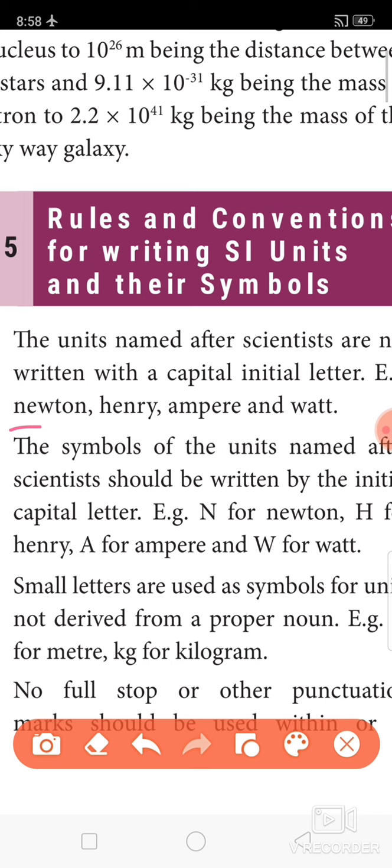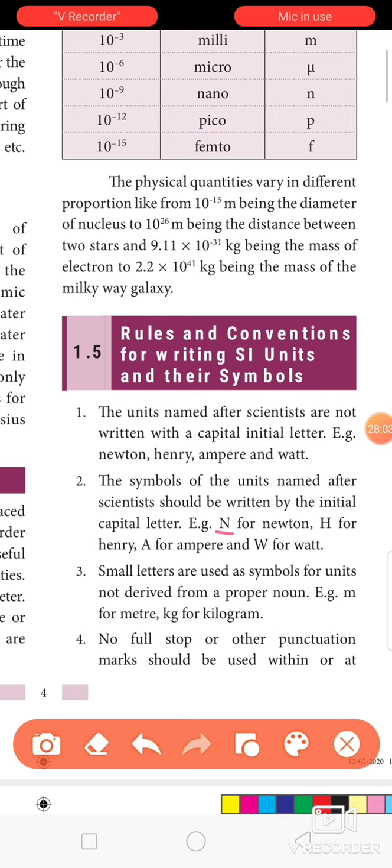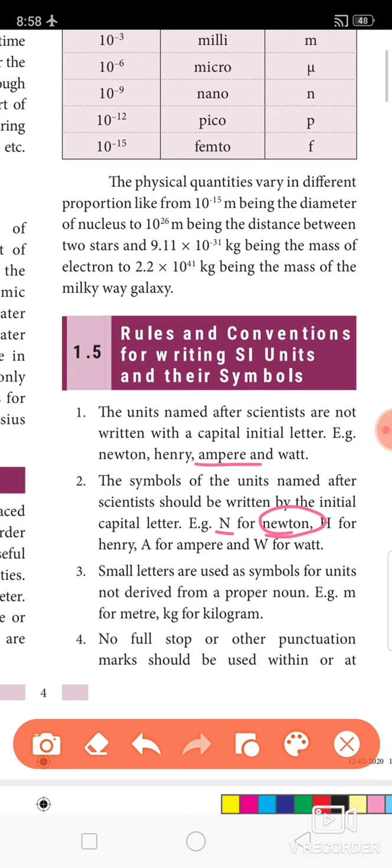Second point, the symbol of the unit named after a scientist should be written with an initial capital letter. For suppose, I would like to write the first letter alone, the symbol alone. So, I can write capital N alone. Instead of writing the whole name newton, I can write capital N alone. For ampere, I can write A alone. For henry, I can write H alone.